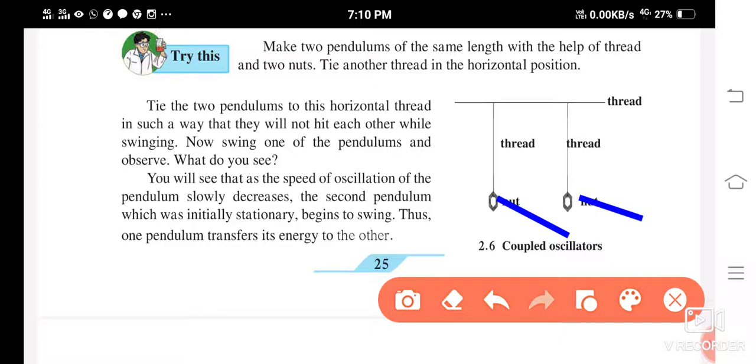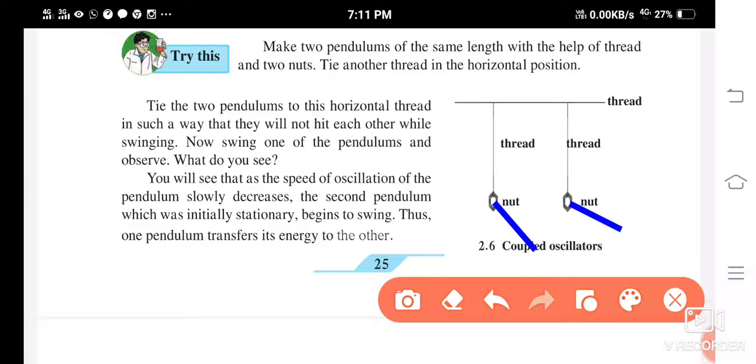You will see that as the oscillation of the pendulum slowly decreases, the second pendulum, which was initially stationary, begins to swing. Thus one pendulum transfers its energy to the other. When you swing this pendulum and it hits the other pendulum, the other will start moving.